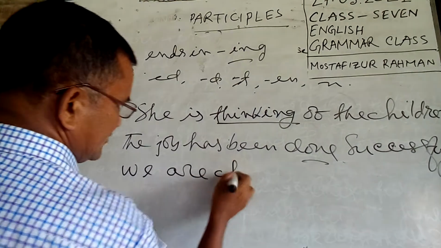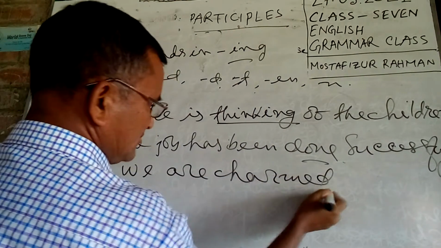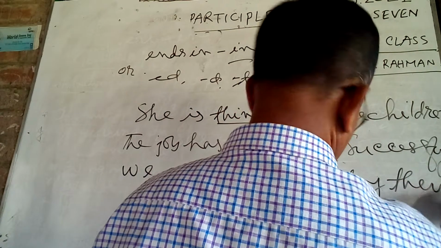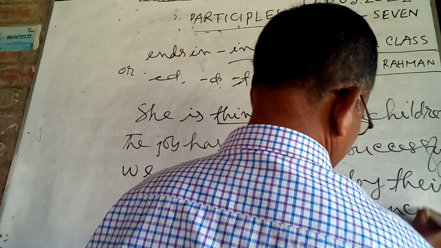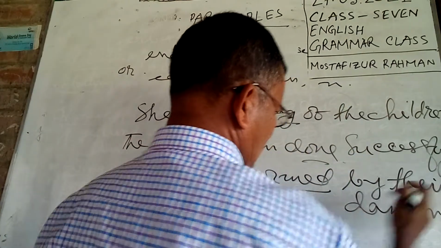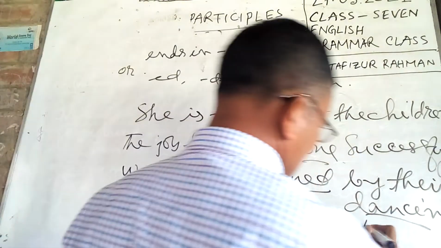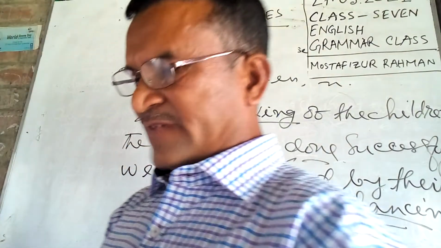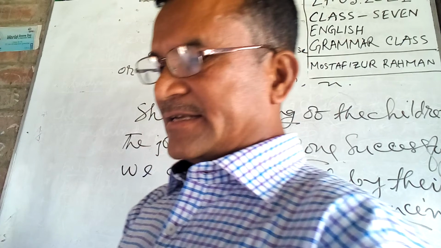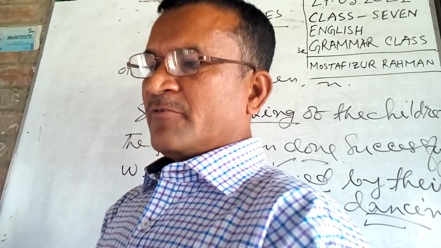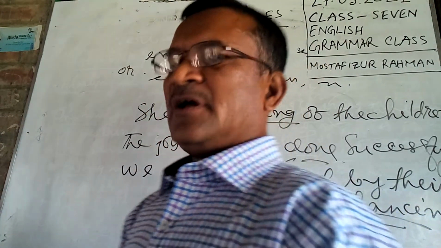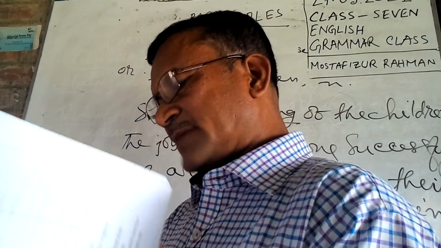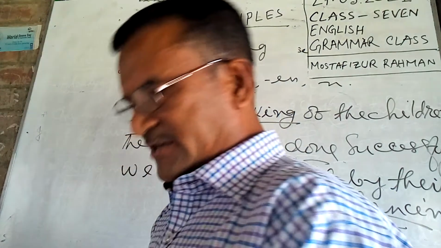Charmed and dancing. So you should remember that they are different forms of participle, present participle and past participle. So a participle is of two types: present participle and past participle.